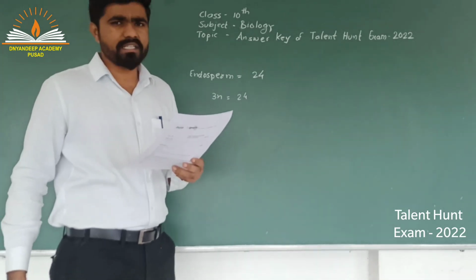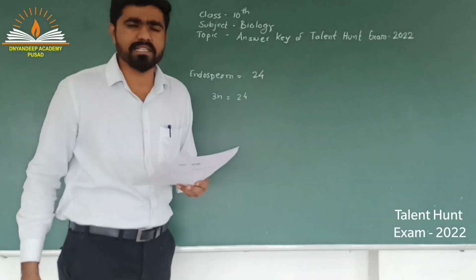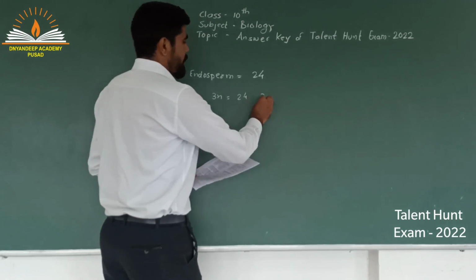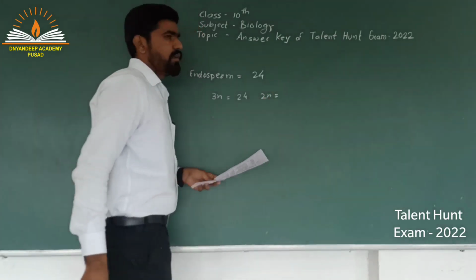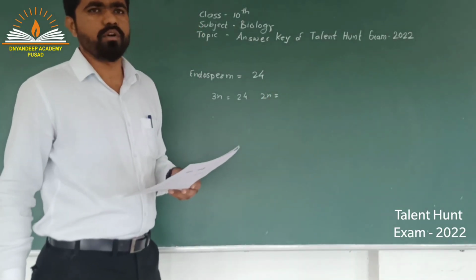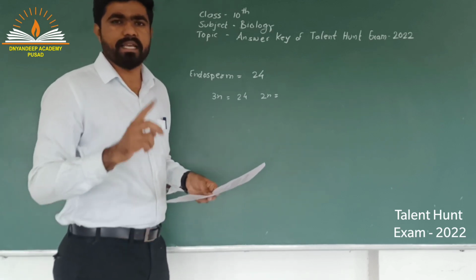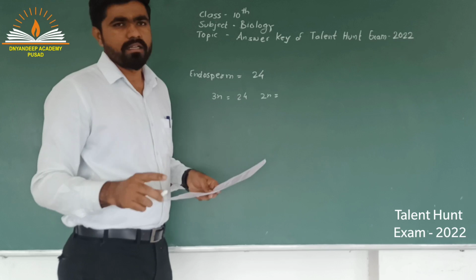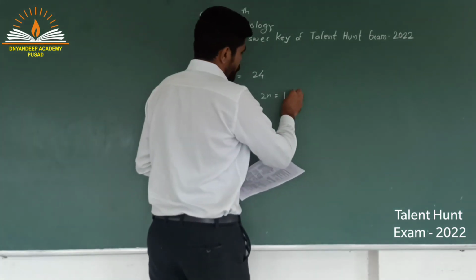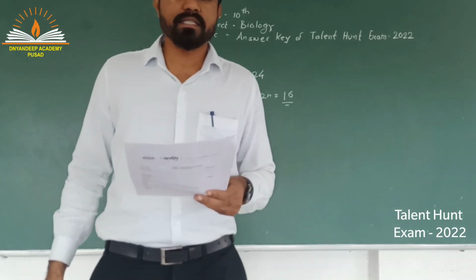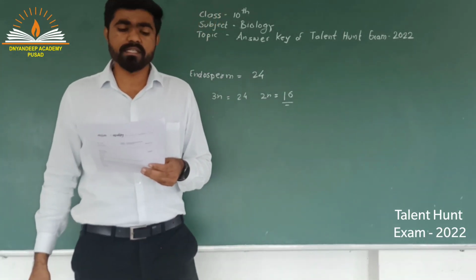A root cell is a body cell, a plant cell, and plant body cells are diploid in number. So we have to find out the number of a diploid root cell. If the triploid number is 24, it means one set is 8, haploid is 8, then diploid will be 16. So the correct answer for this question is option C, 16.